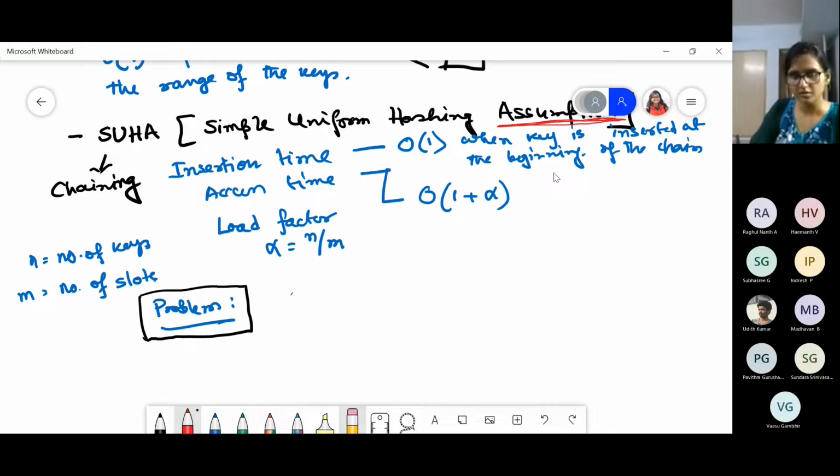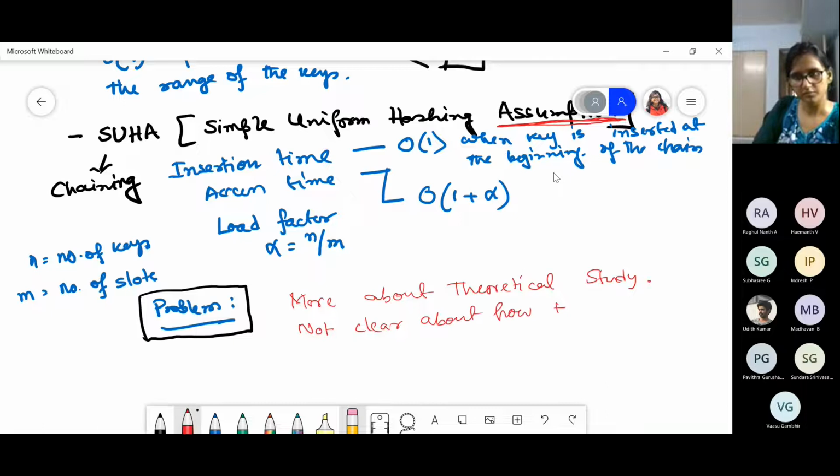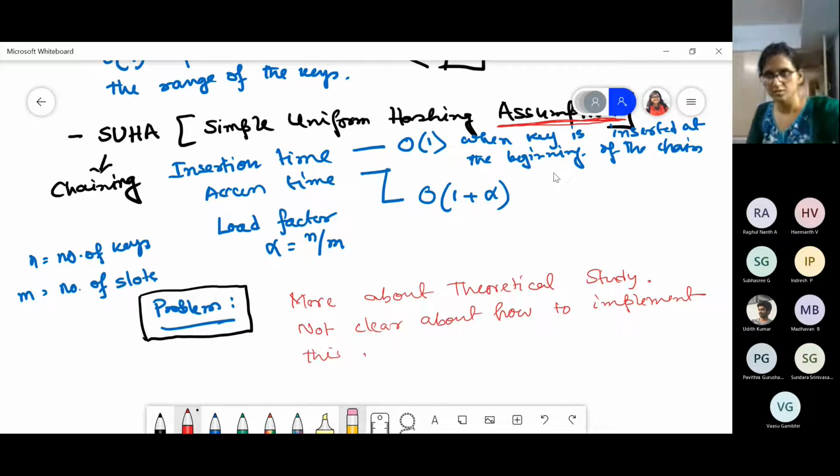So it is more about theoretical study, not clear about how to implement this. Got my point? You still don't know what should be your hash function such that this simple uniform hashing assumption will be satisfied. If it is satisfied, your access time, insertion time, those are great for you. But how will you implement that? This scheme is not going to tell.